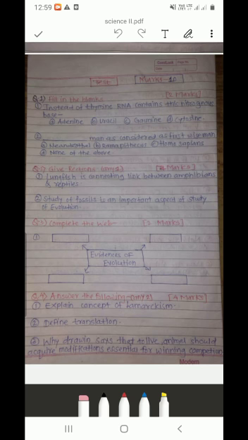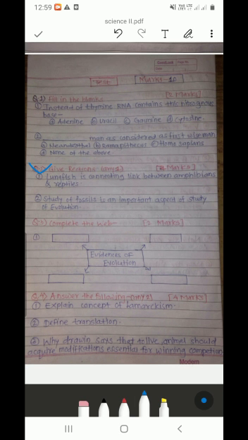Question number 2, give reasons. Why have I given give reasons separately? Because according to the changed pattern, give reason is a separate question in the board question paper. First, lungfish is a connecting link between amphibians and reptiles.